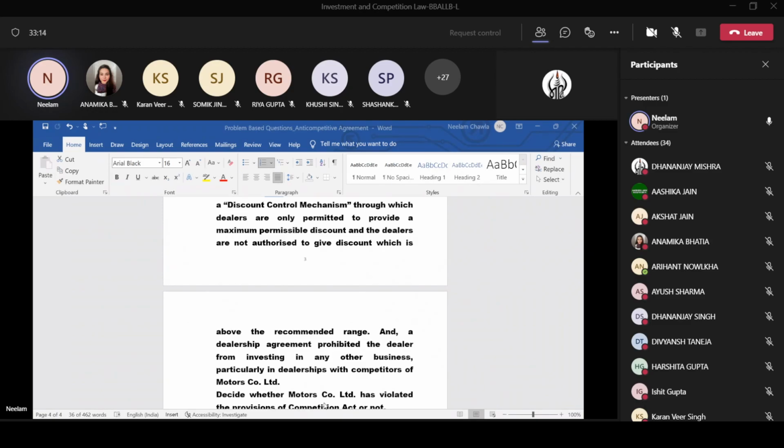Here the discount is controlled, that only this much discount can be given, so the price is fixed, and when the price is fixed, that is resale price maintenance. So in this problem the parties are guilty only of resale price maintenance.